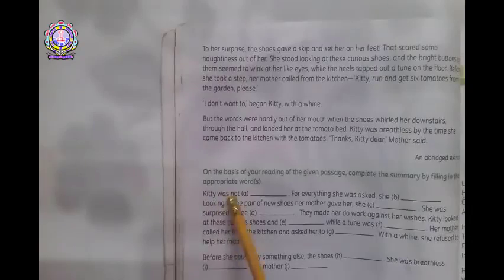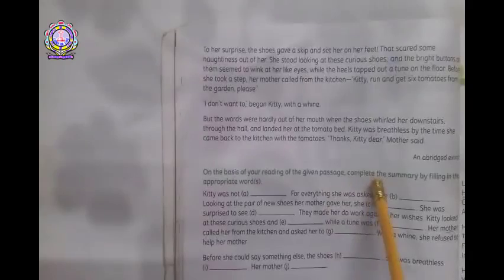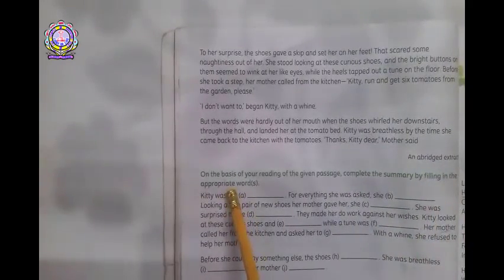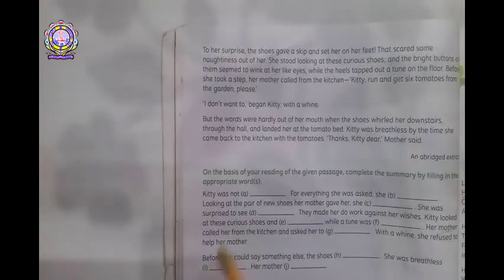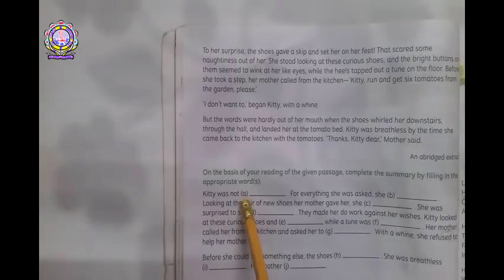On the basis of your reading of the given passage, complete the summary by filling in the appropriate word or words. So let us read the below given exercise.